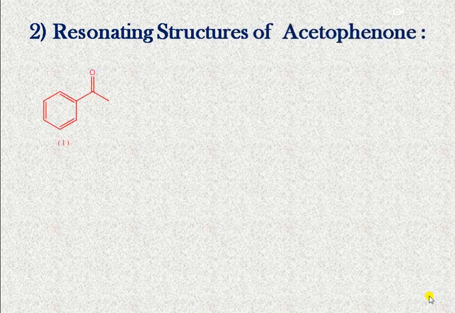And next example from electron withdrawing resonance effect is acetophenone. In acetophenone, this is the carbonyl group which is unsaturated. It shows the electron withdrawing resonance effect. It withdraws an electron, means here the bonding pair is shifted onto oxygen because oxygen has a tendency to withdraw electrons. Then what happens here? The pi electrons are shifted here, and then the ortho position becomes electron deficient while the oxygen atom carries a negative charge here.